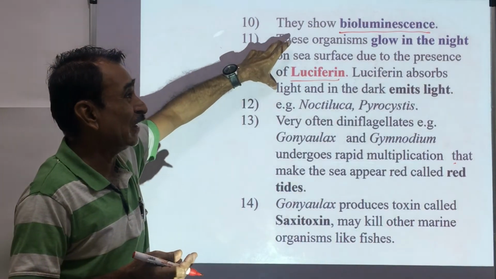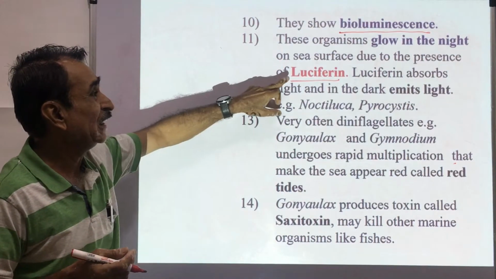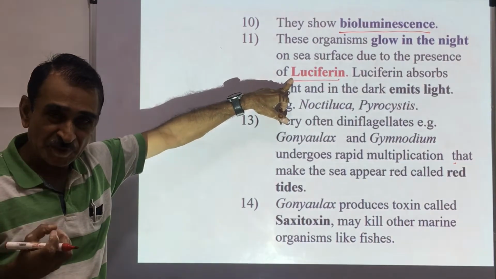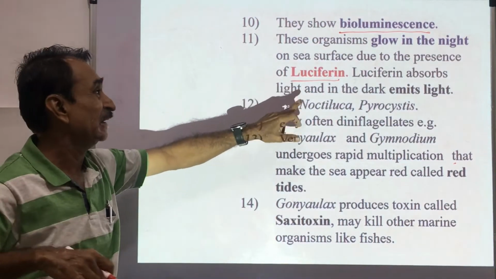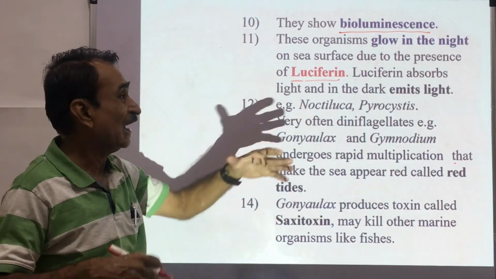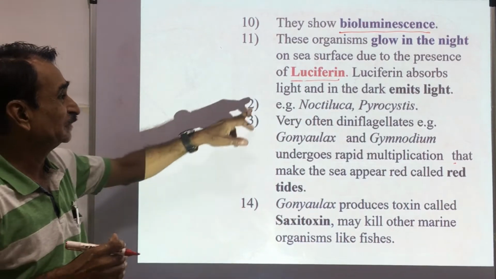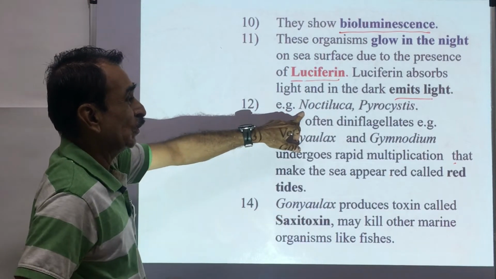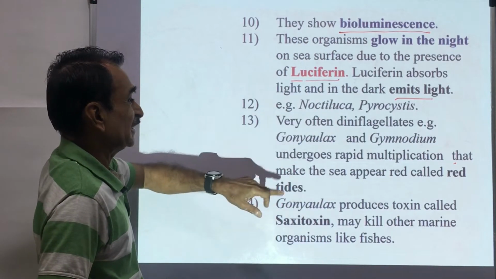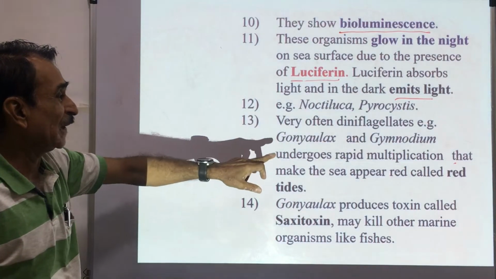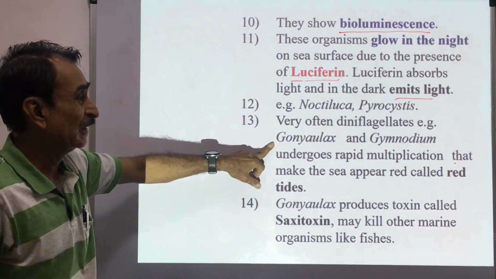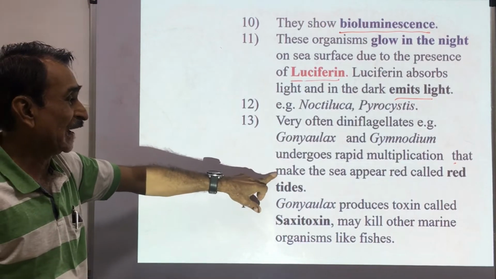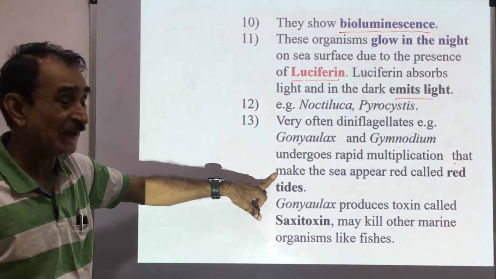Here these dinoflagellates have luciferin on the outer surface. Luciferin absorbs light, and in the night time it emits the light. Examples are Noctiluca, Pyrocystis. Very often dinoflagellates like Gonyaulax and Gymnodinium undergo rapid multiplication that makes the sea appear red.